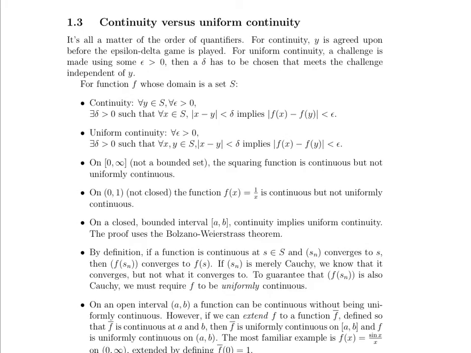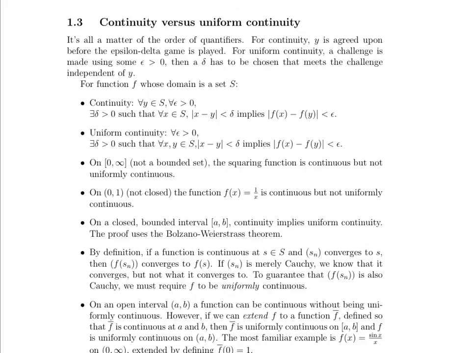And delta is chosen that meets the challenge. It doesn't matter which point you're talking about in the interval. This epsilon delta partnership works for every single point on the interval. So that's sort of what we mean by uniformly continuous: the epsilon delta partnership works everywhere along the interval. Whenever you're within delta of the inputs, then you'll be within epsilon of the outputs.